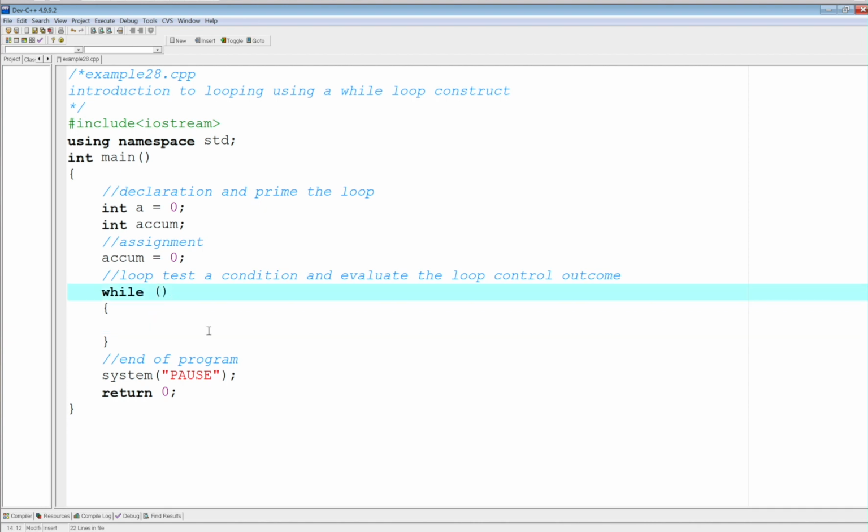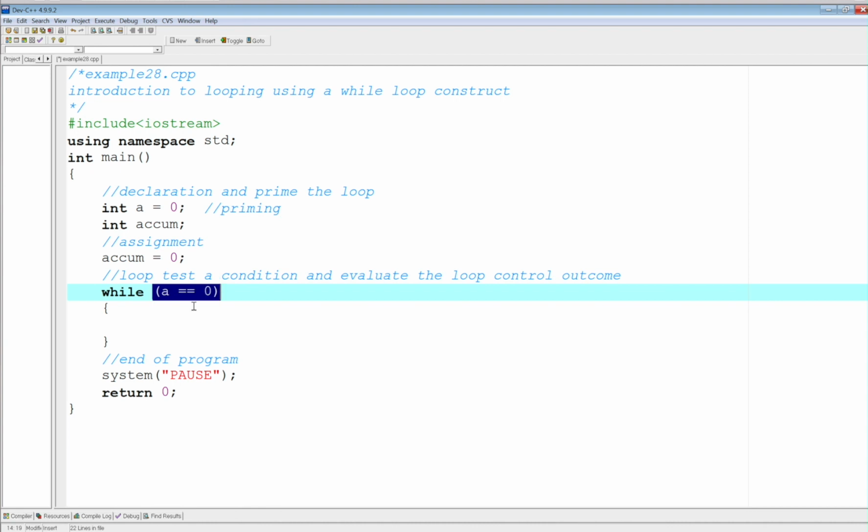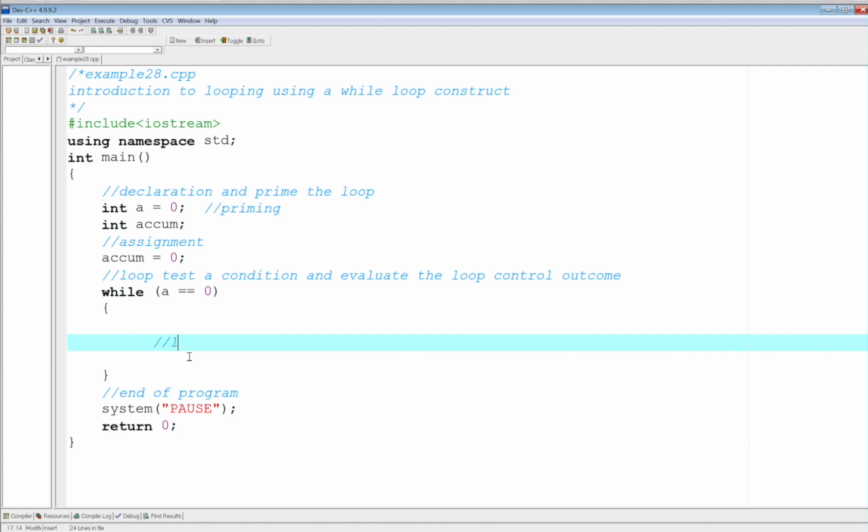So what is my condition? As long as a still equals 0. Now, let's think about it. I've already set a to 0. That's loop priming. So that means a is actually 0. That means this is true, which forces you to go in the loop. So somewhere, you need to have some sort of a loop control so you can actually get out of this loop. Otherwise, if you don't change the value for a, you're going to remain here forever.